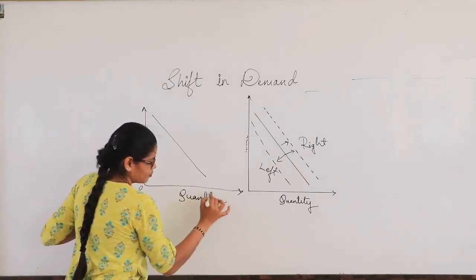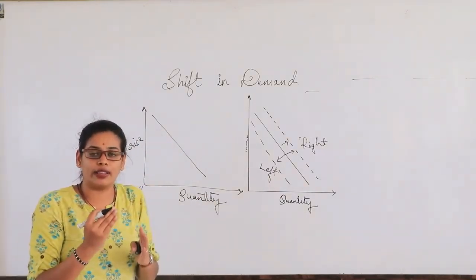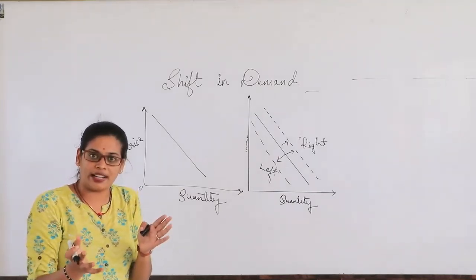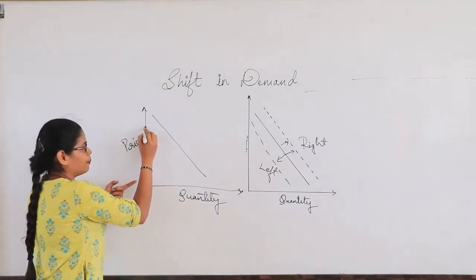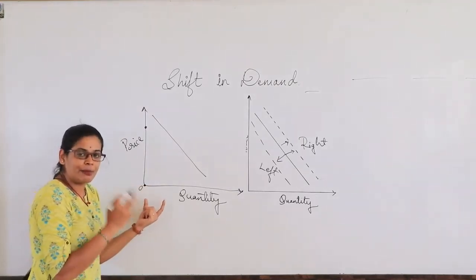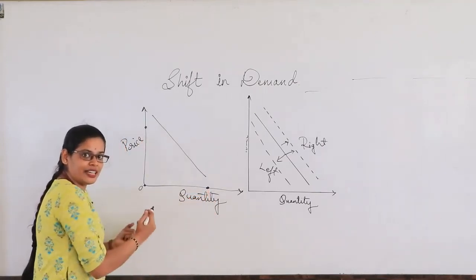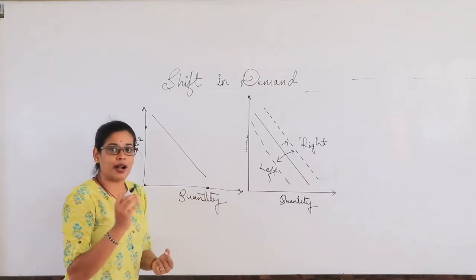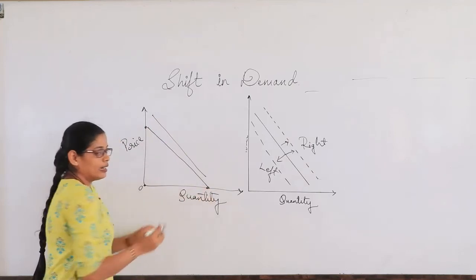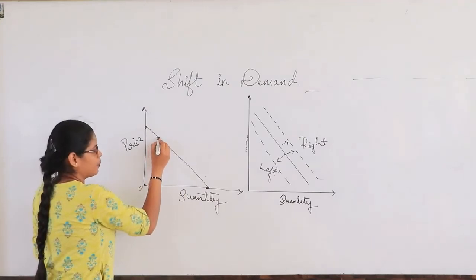Here we can see the movement in the demand: with the change in price, the quantity is changing. As the price goes high, the quantity demanded for that product will be zero. But when the price falls, we increase our quantity. So the demand curve moves from this point to this point.